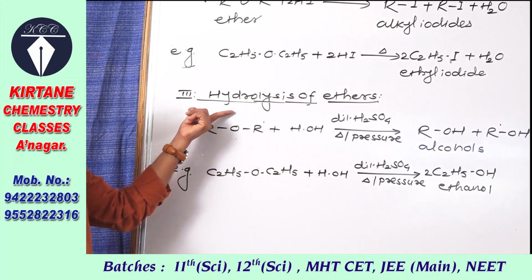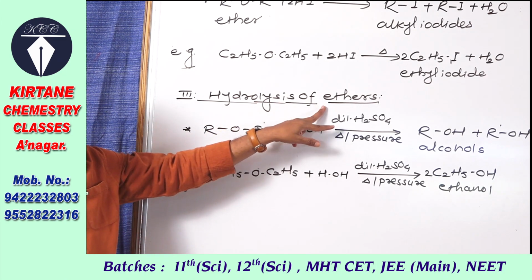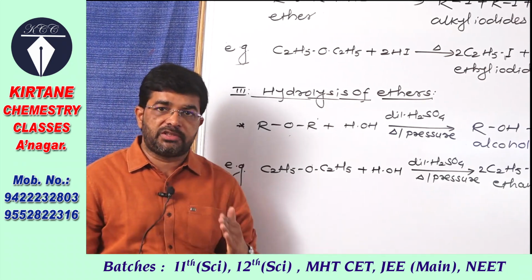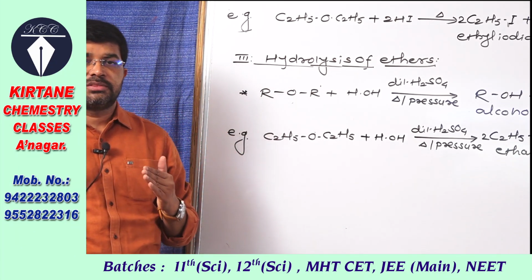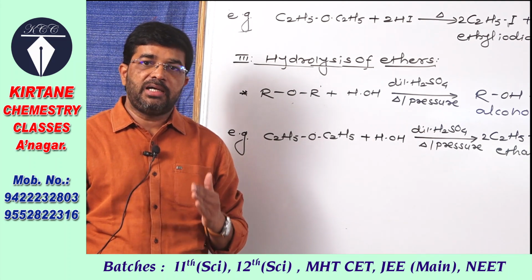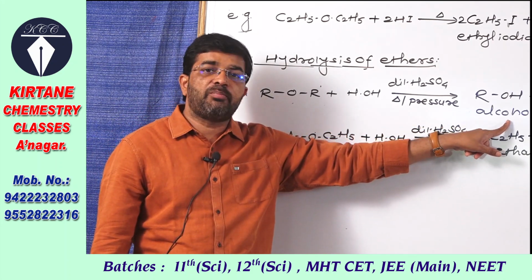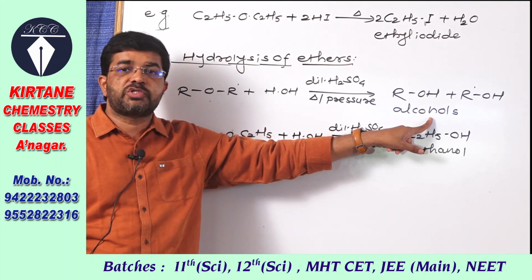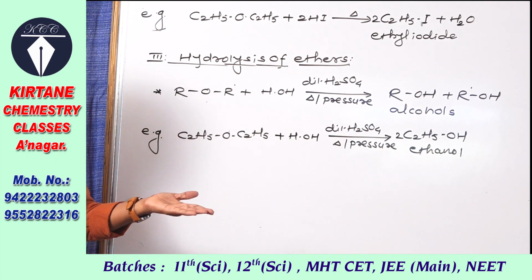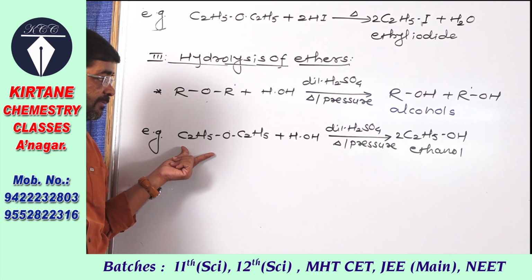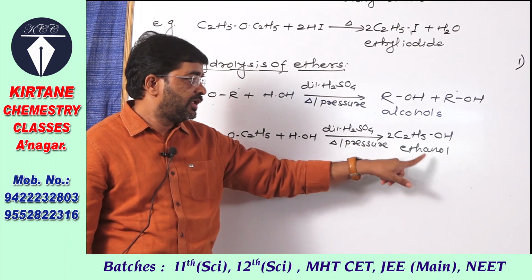Now see the last reaction of ether, that is aliphatic ether, hydrolysis of ether. Hydrolysis of ether takes place when ethers are heated with dilute sulfuric acid under pressure, then they undergo hydrolysis and alcohols are formed. So there is formation of alcohol on hydrolysis of ether. For example, diethyl ether on hydrolysis with dilute sulfuric acid under pressure gives ethanol.